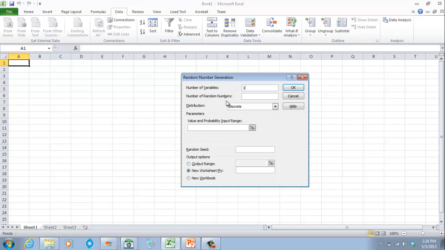Then number of random numbers. How many random numbers do we want? We want 7 actually. We want a sample size of 7. But one thing with using technology is that sometimes it repeats itself.